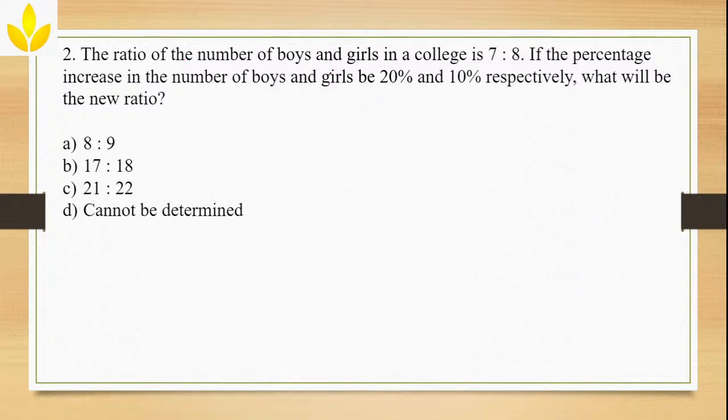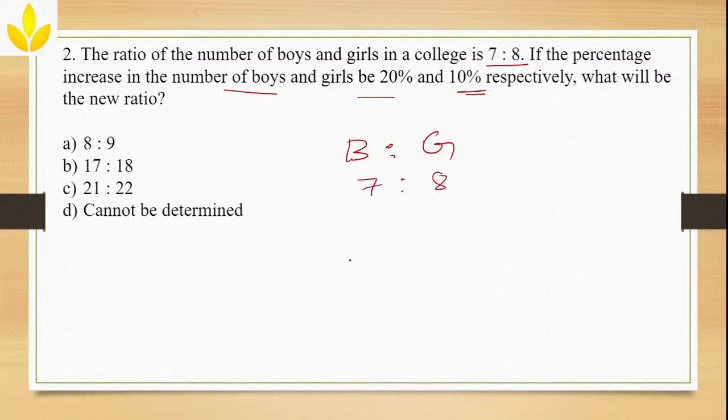The ratio of the number of boys and girls in a college is 7:8. Okay. Now what are they saying? The ratio of the boys and girls they have given, which is 7:8. If the percentage increase in the number of boys and girls be 20% and 10% respectively, what will be the new ratio? Okay. So how are you gonna do this? Simple. What is the initial ratio? Boys and girls, which is 7:8.